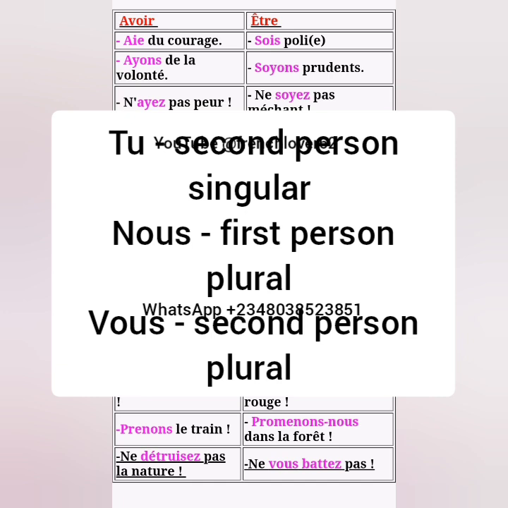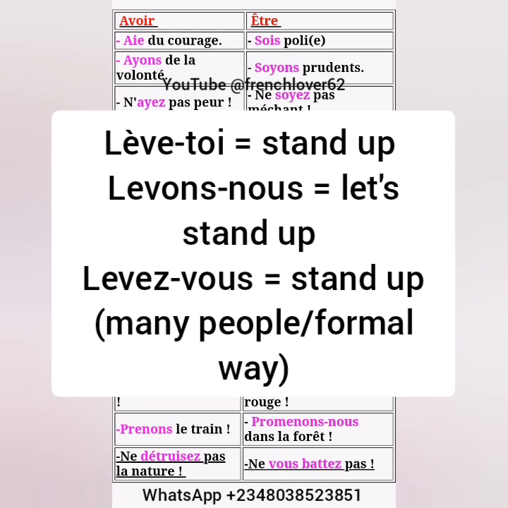Okay, so it will be something like, if I want to say stand up, now who am I talking to? Is it you? Stand up, right? That's where the tu will come and help you. You will just say lève-toi. Lève-toi. That's for second person singular.